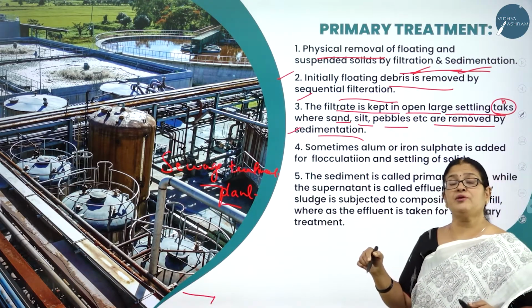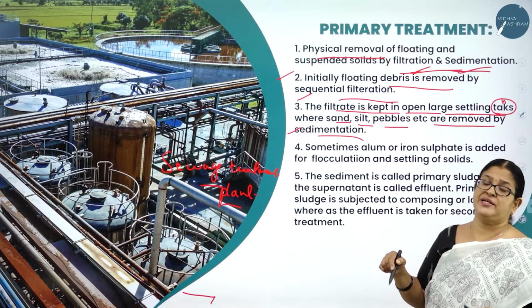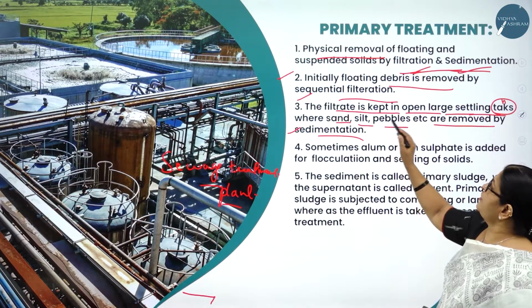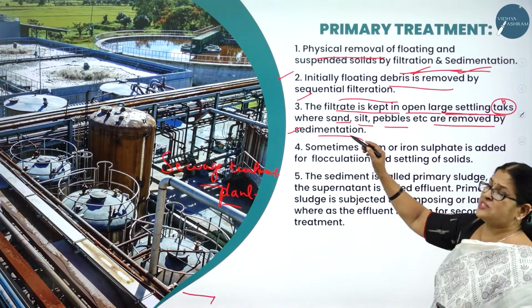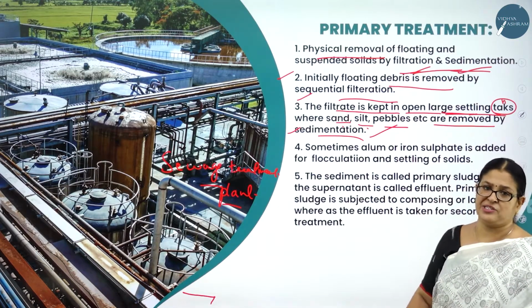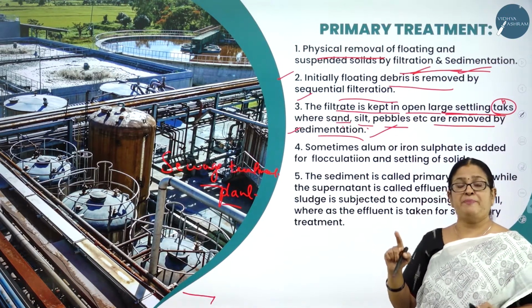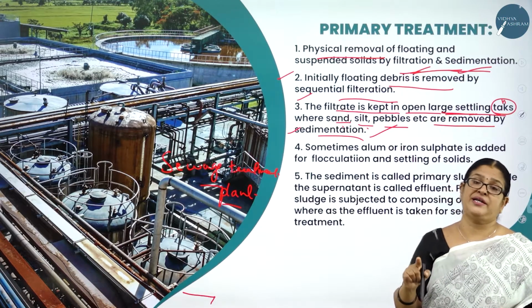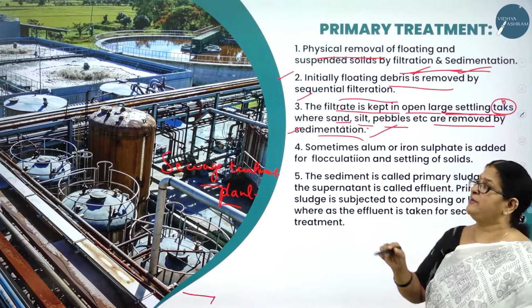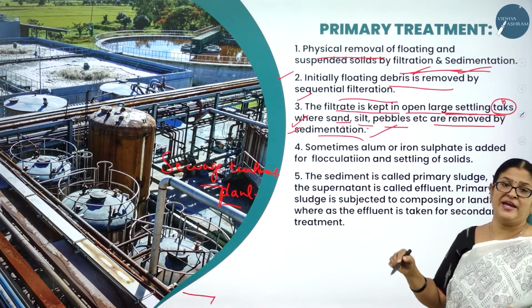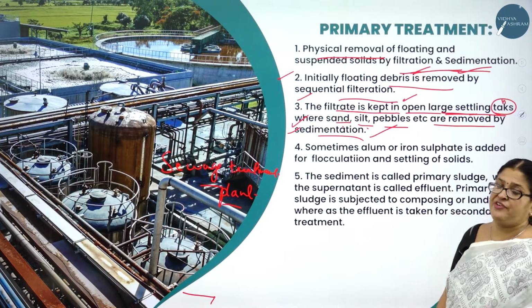So along with the removal of the suspended solid particles in the sewage, the filtrate is kept open in large settling tanks where sand, silt, pebbles, etc. are removed by sedimentation. So what is the first step in primary treatment? Physical removal of the suspended solid particles by filtration and sedimentation. Next, initially floating debris is removed by sequential filtration.